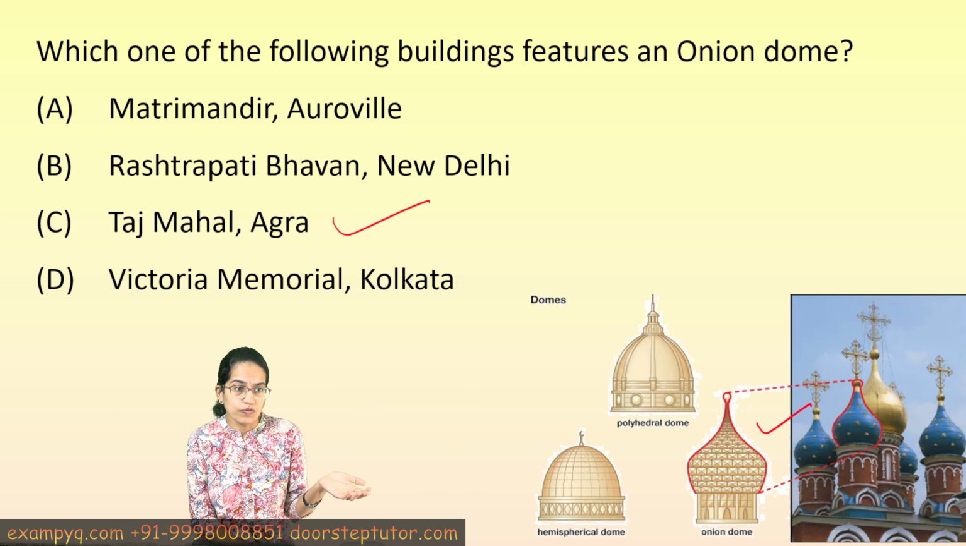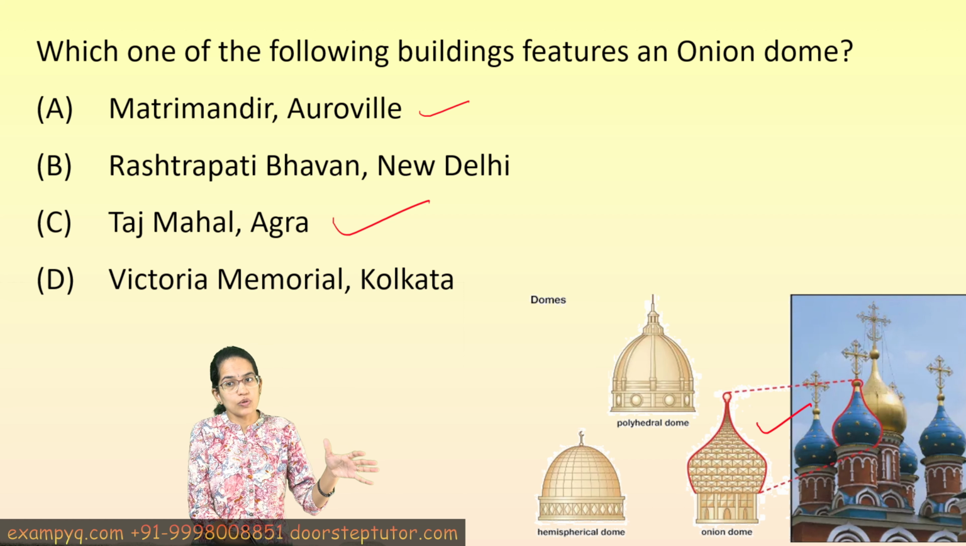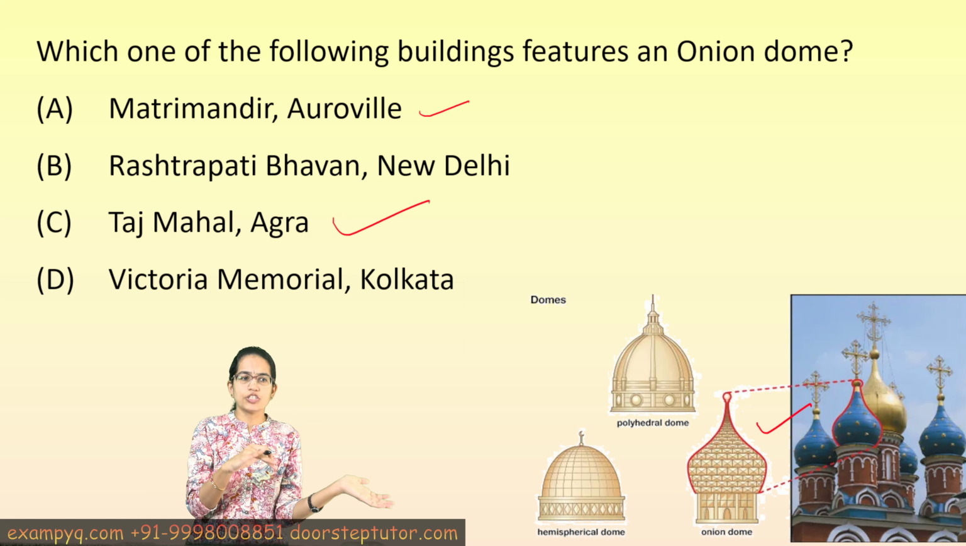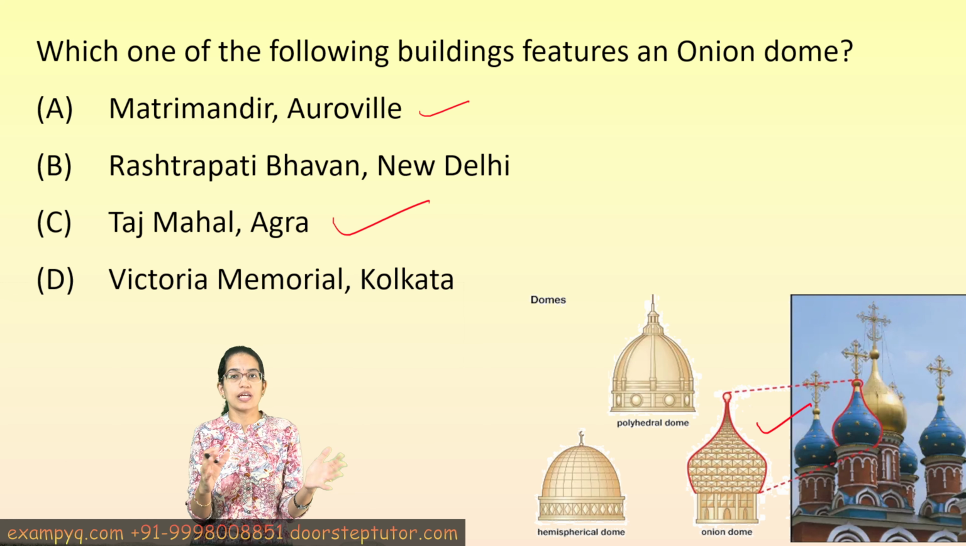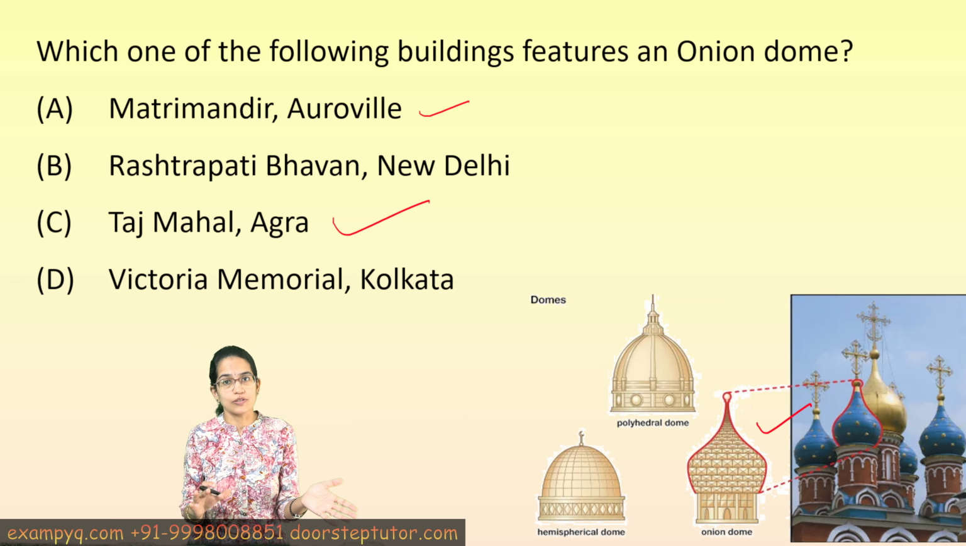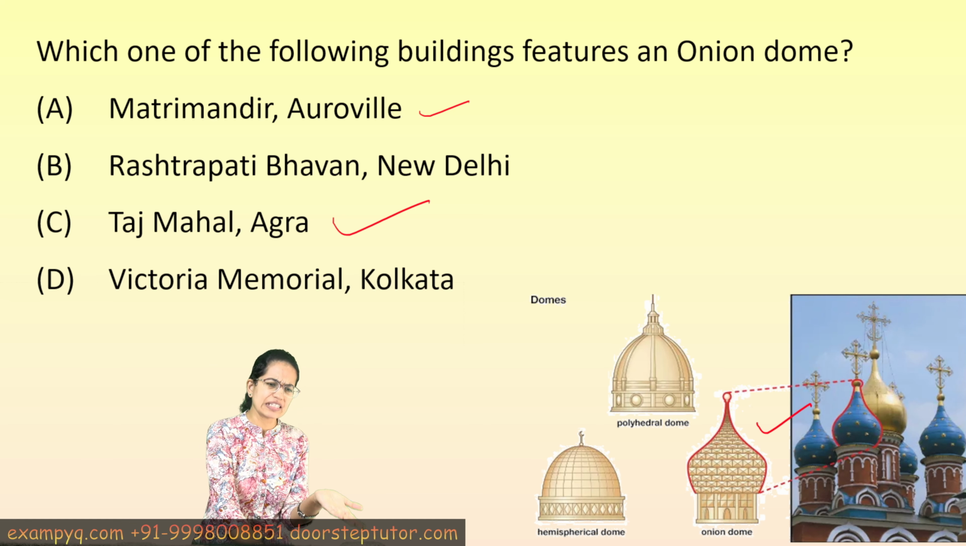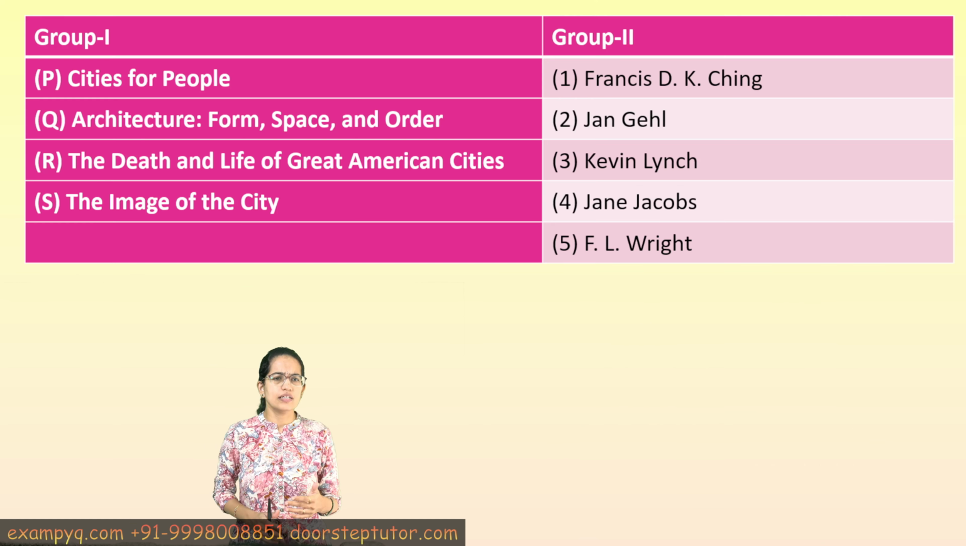Maitri Mandir, Auroville is an example of a geodesic dome. As you can see, the dome is very classic in shape. Rashtrapati Bhavan and Victoria Memorial are examples of the classic Indo-Saracenic dome style, which are extensions of, we could say, the onion dome style.